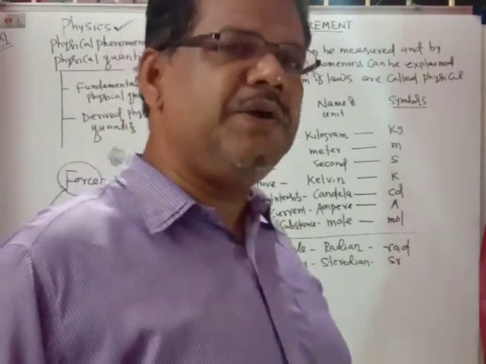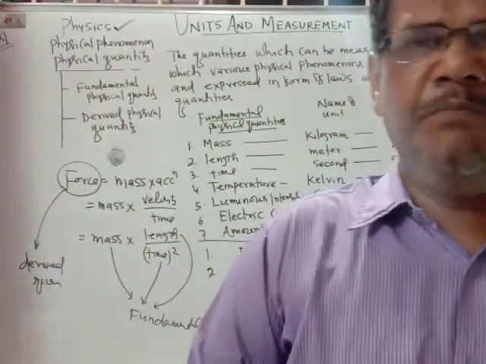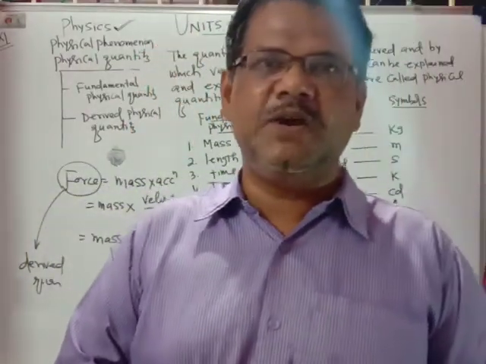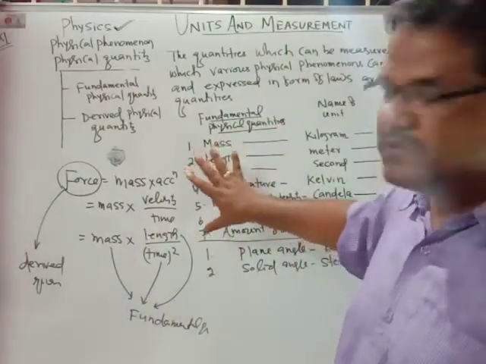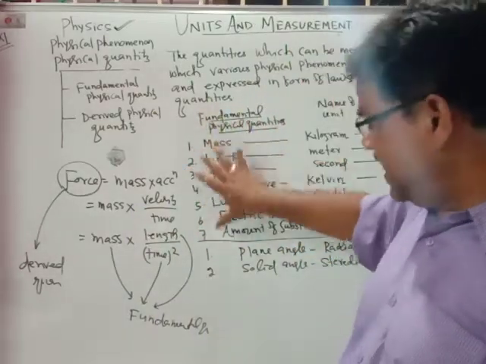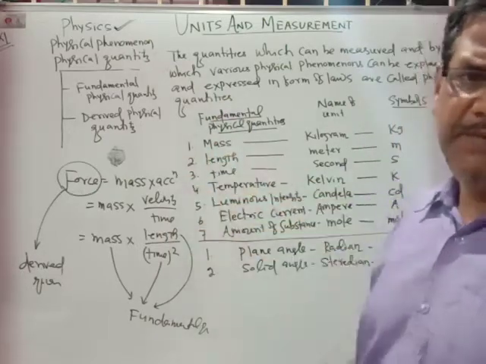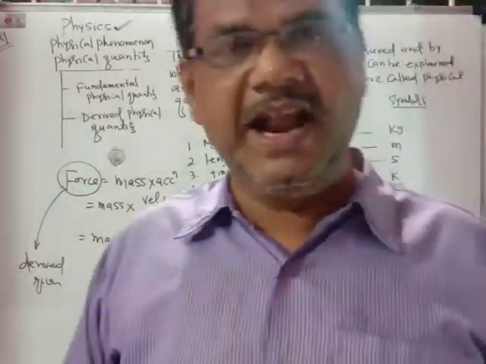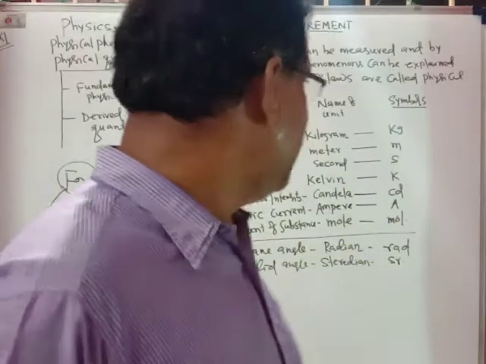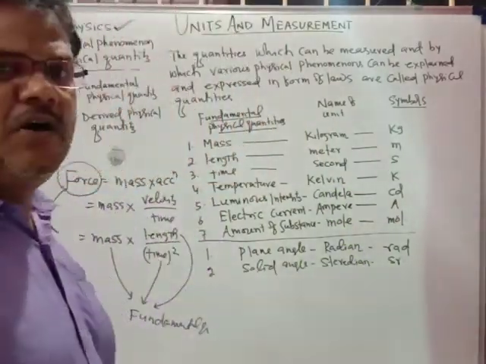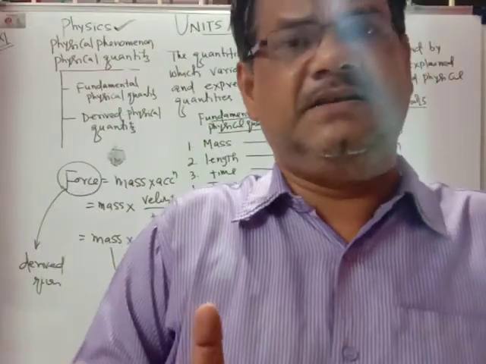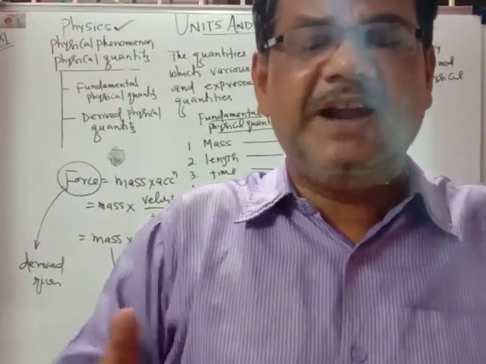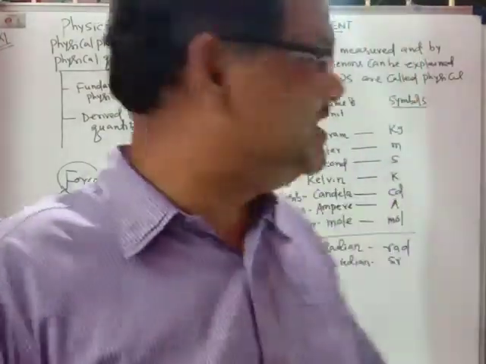And in this way, you can get many and many derived physical quantities, but the 7 fundamental quantities are what we have in physics. With the help of these 7 fundamental quantities, we can derive many derived physical quantities in physics, and all the physical quantities will be related by the laws of physics.